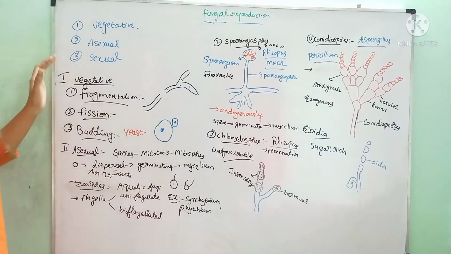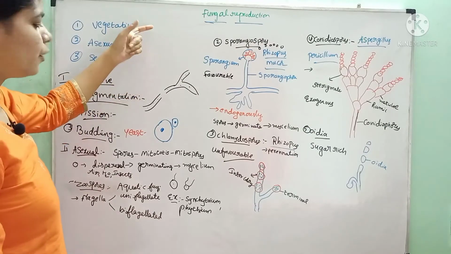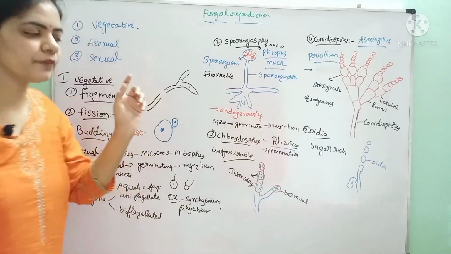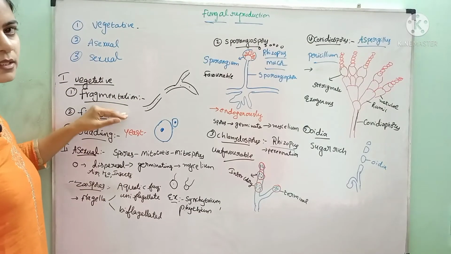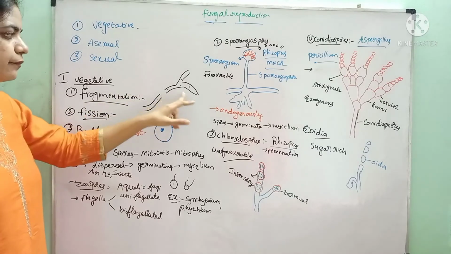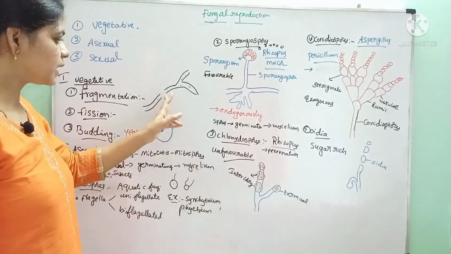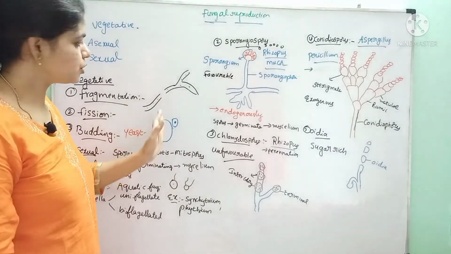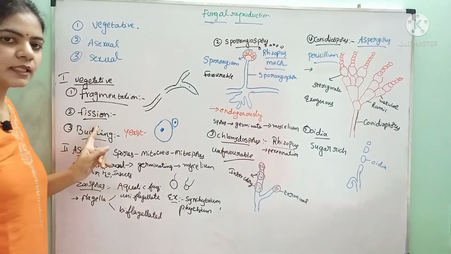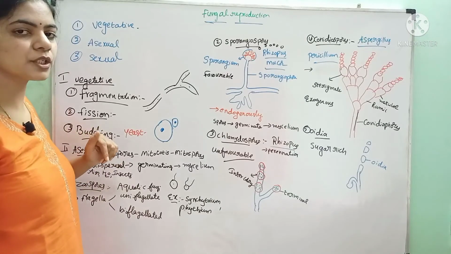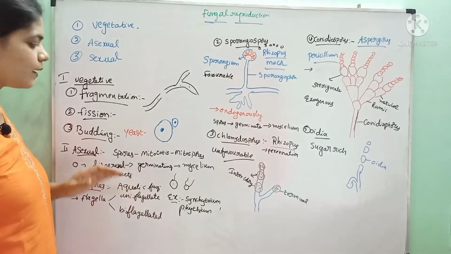Once again, I'll explain. Fungi mainly reproduce by three modes of reproduction: vegetative, asexual and sexual. The first one is vegetative reproduction. In this, the first step is fragmentation. If any part of the mycelium or hyphae is broken accidentally, the broken part will develop into a new mycelium. That kind of reproduction is called fragmentation. And the second method is fission. In fission, the vegetative cells split into two daughter cells.